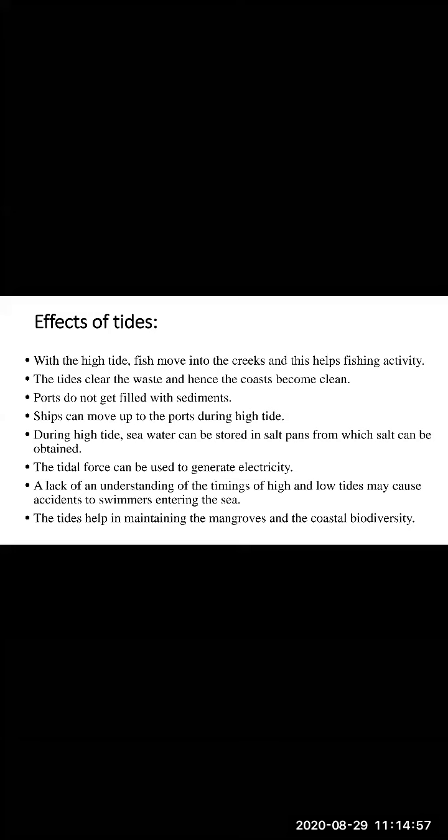So see, children, these tides help in maintaining the mangroves and in preserving the coastal biodiversity. Biodiversity: bio means living, and diversity means variety of living organisms.